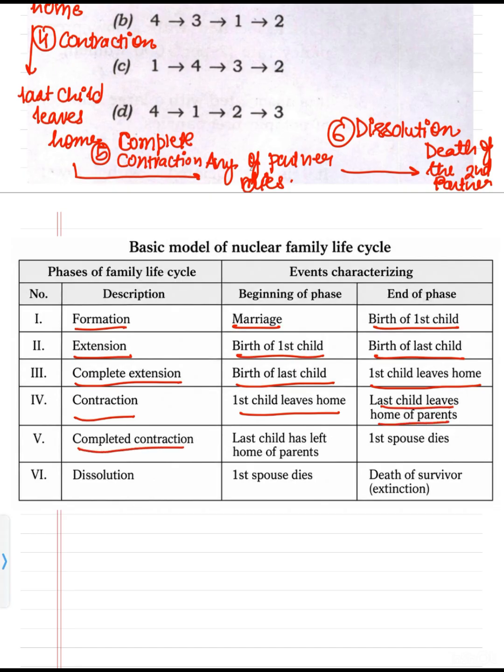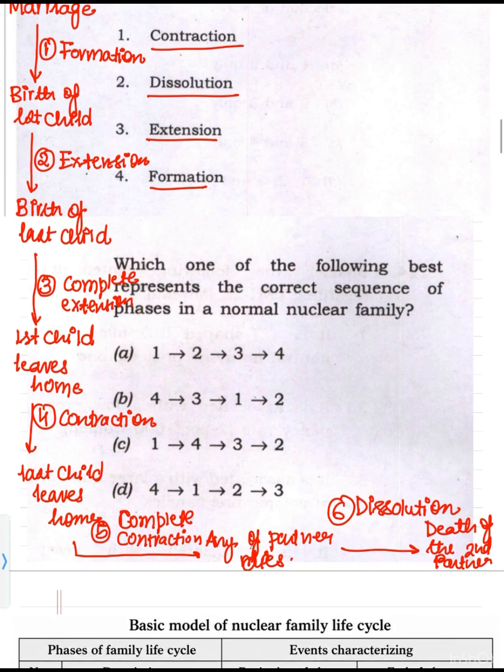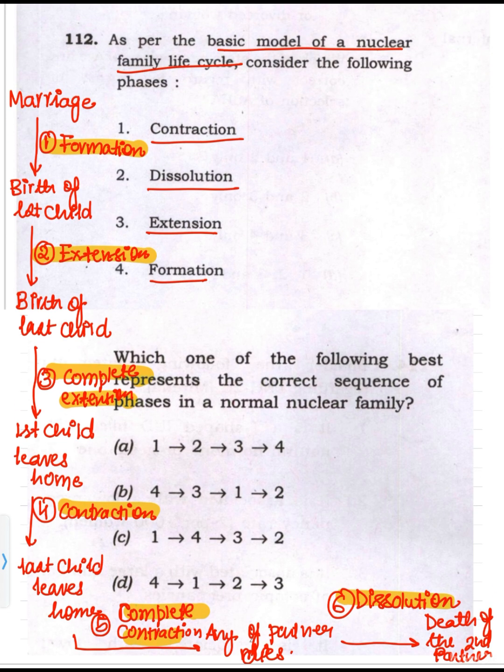Then complete contraction, when the last child has left home of the parents. Then the first spouse dies, dissolution. When the first spouse has died, and then death of the survivor, that is extinction. So these are the stages: formation, extension, complete extension, contraction, complete contraction, dissolution. These are the 6 stages of the life cycle.